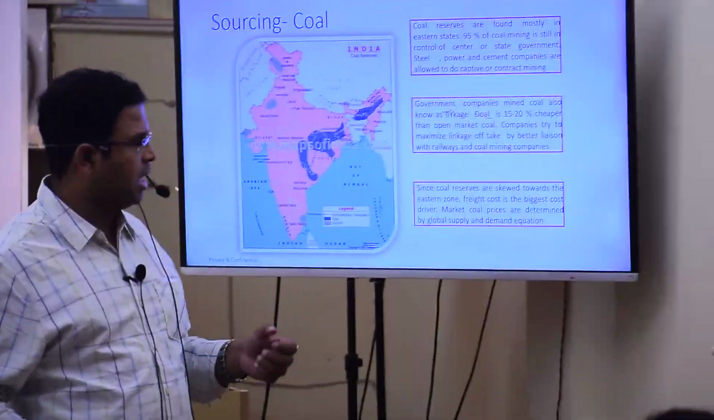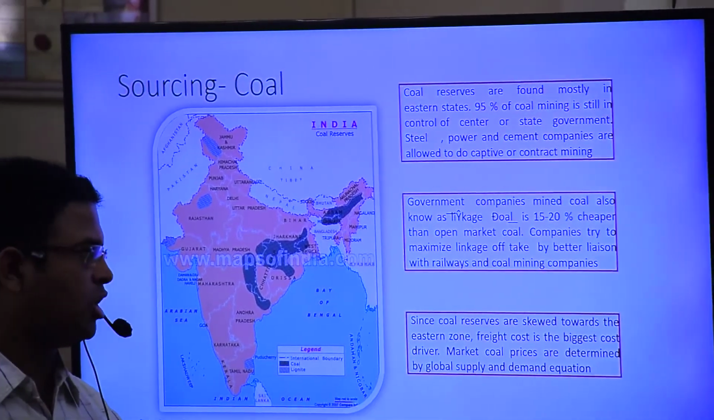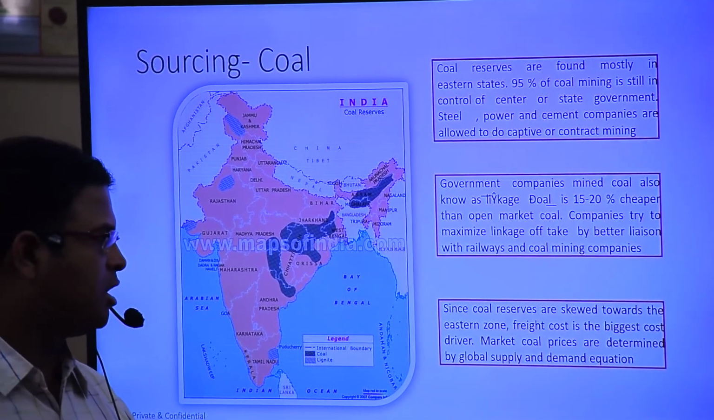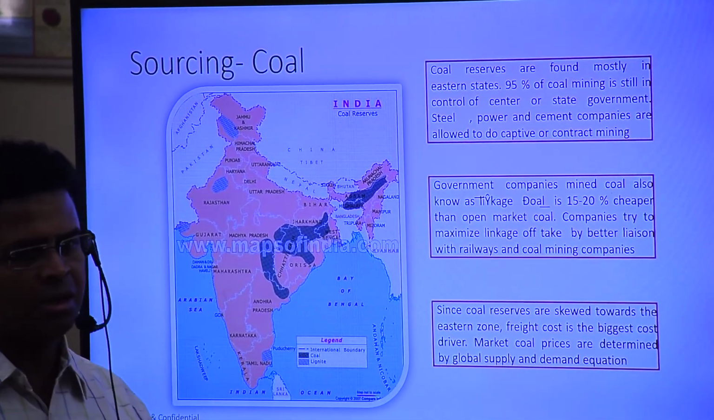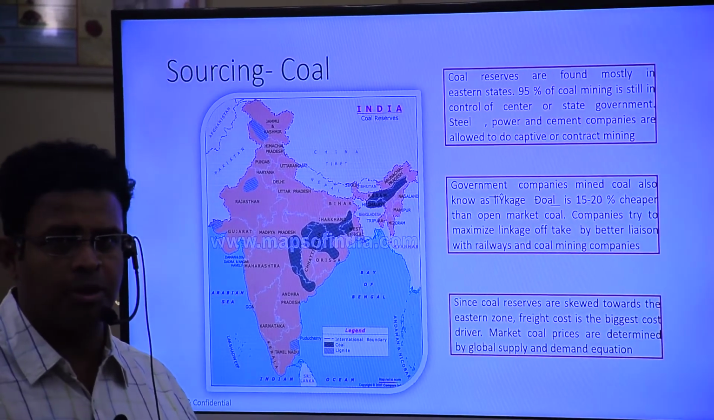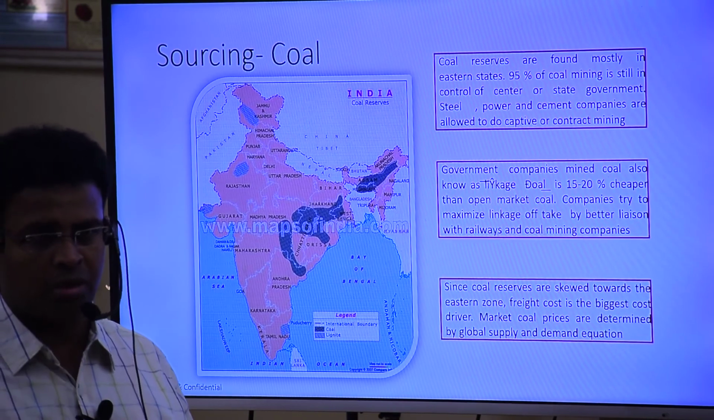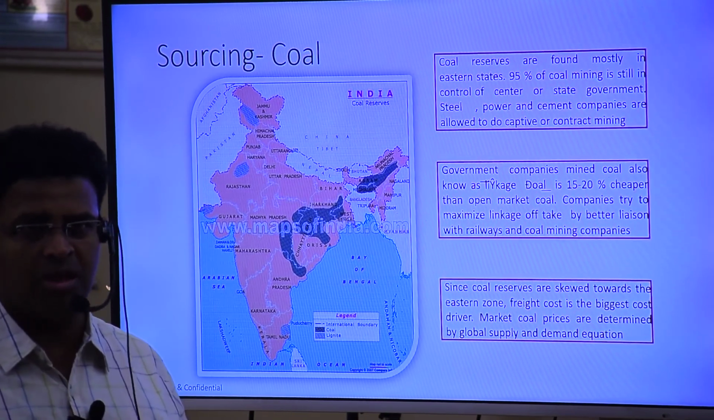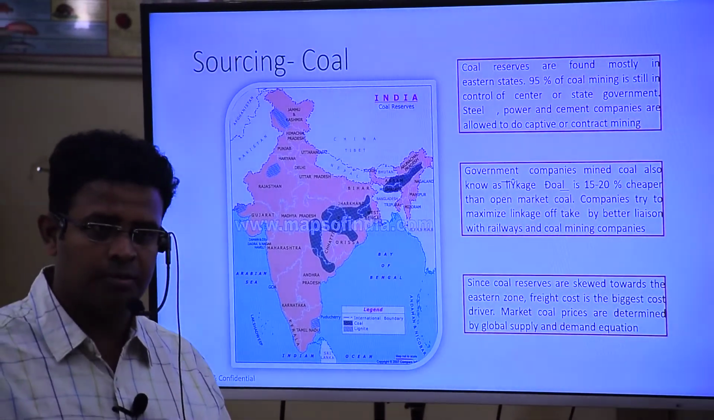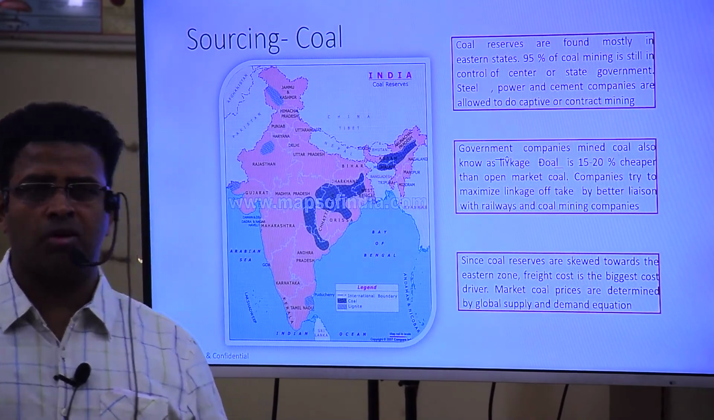So again, since coal reserves are skewed toward the eastern zone, freight cost, meaning transportation cost, is the biggest cost driver, and market coal prices are determined by global supply and demand. How much supply and how much demand there is globally matters. And you know that at present India is a net exporter. I have said it is in the second position in the world, and it is also exporting to the world. Understood? So we have been able to understand about coal.